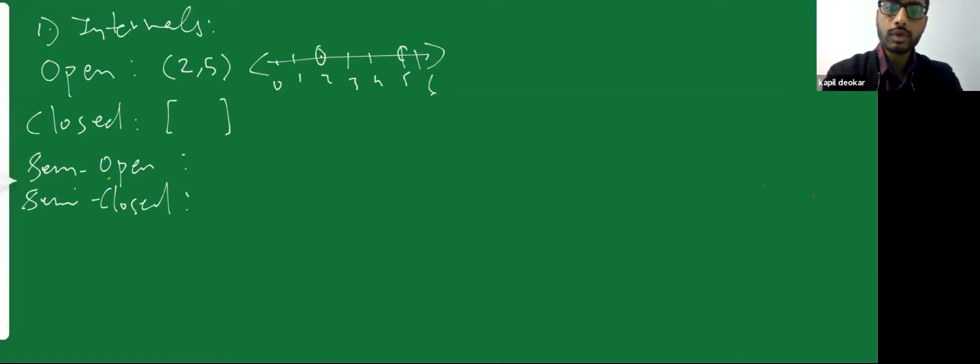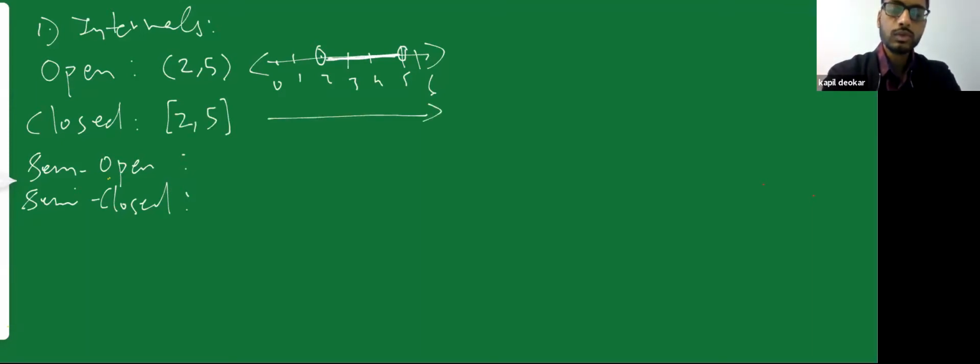I'll draw a white ball over here, and I'll darken this, which means all the points which are between 2 and 5. So I can include the point 2.001 and I can include the point 4.999. But the points 2 and 5 should not be included. And if I'm saying